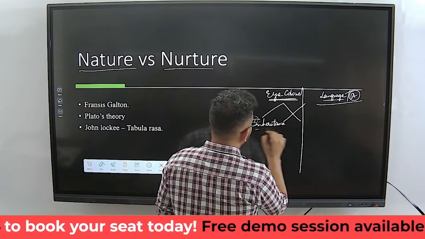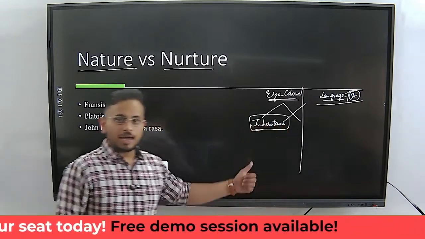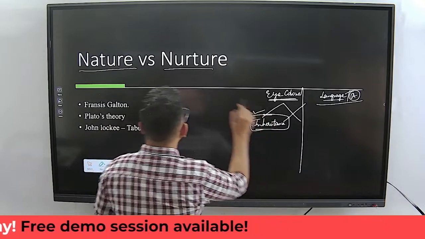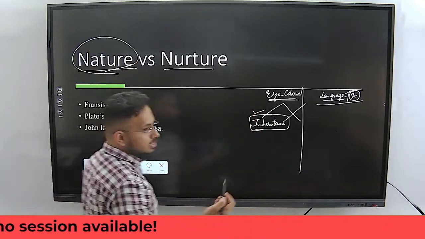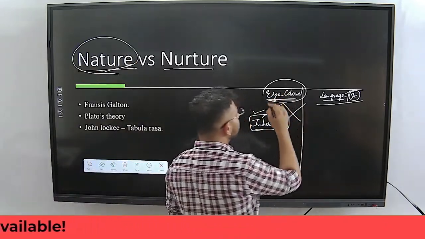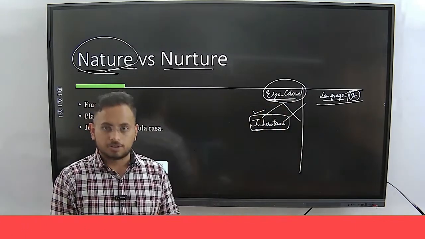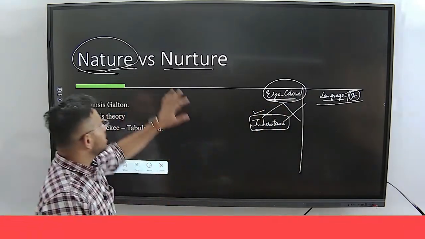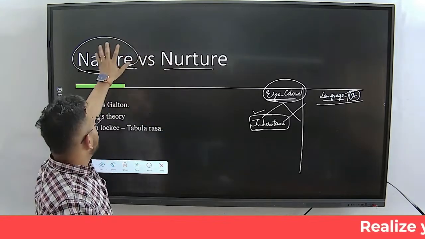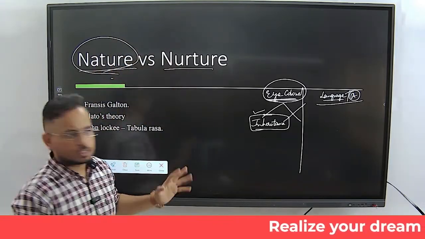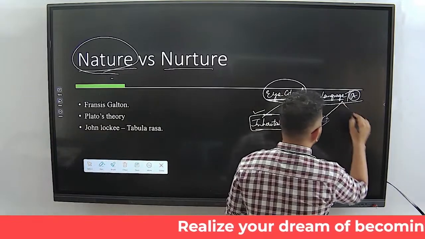Inheritance pattern has an influence on the eye color, which means here we talk about nature, which means we can conclude that eye color is a trait which is least influenced by the nurture and heavily influenced by the nature. That's all. On the same lines, language or the accent.